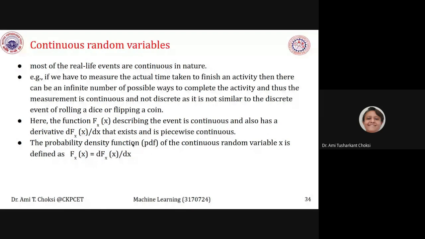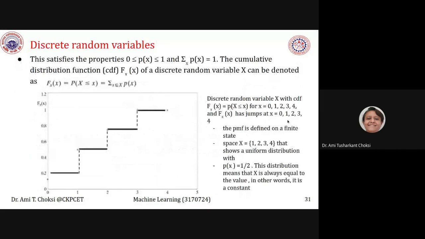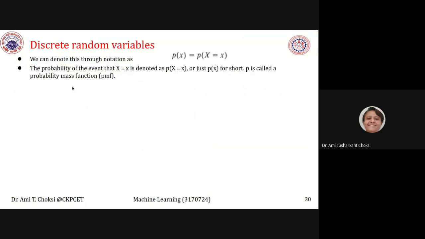We have seen this before? No. We have seen CDF, that was cumulative distribution function, right? And then after we have seen, what was that? That was PMF, right? PMF was what? Probability mass function, isn't it?